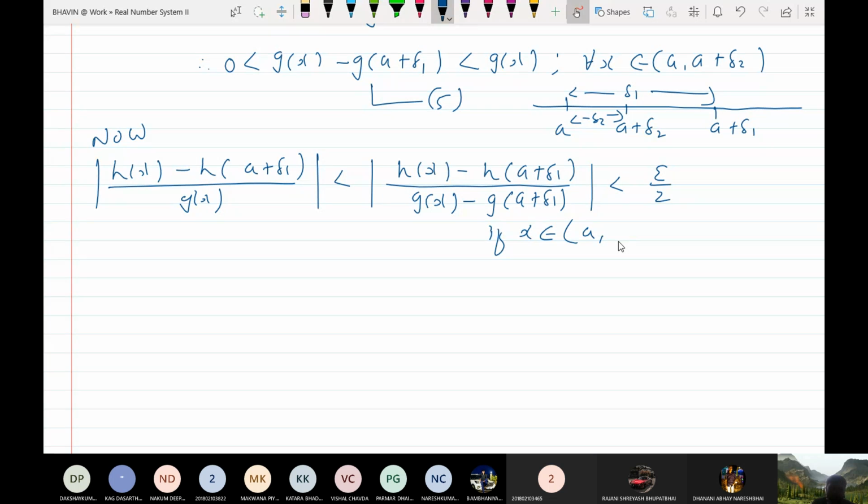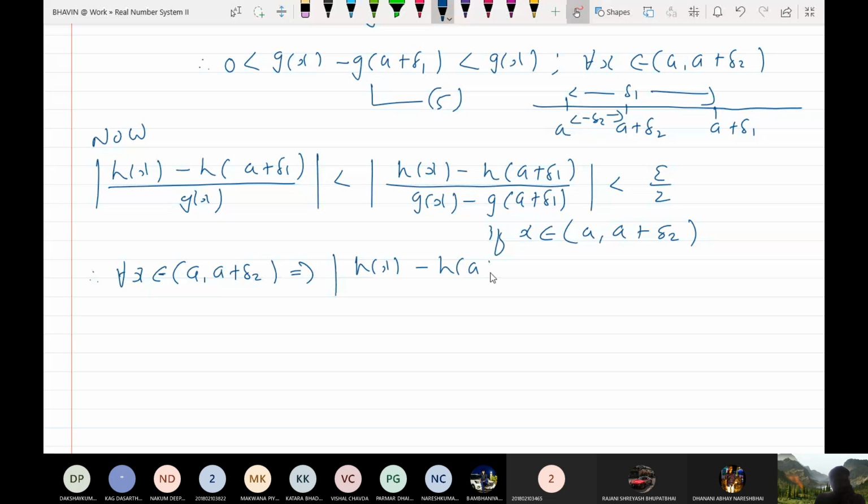A plus delta 2. Yes, we should take a plus delta 2, because if we take x in a plus delta 2, automatically that will be in a plus delta 1, isn't it? Is it clear what I am saying? So for all x belongs to a plus delta 2 implies h(x) minus h(a plus delta 1) upon g(x) is less than epsilon by 2 whenever your x is between a to a plus delta 2. Let me say this to be 6.